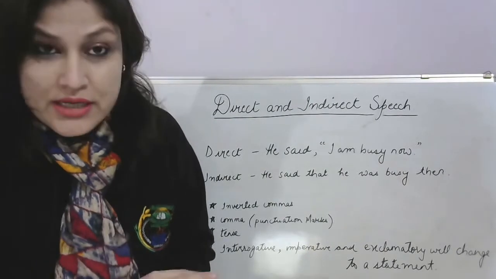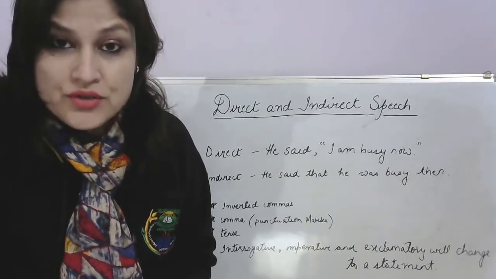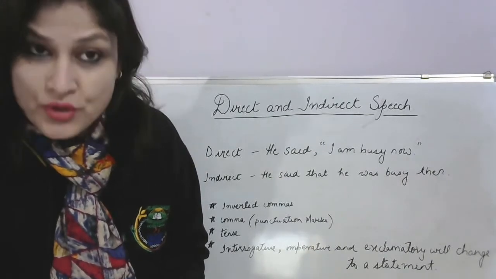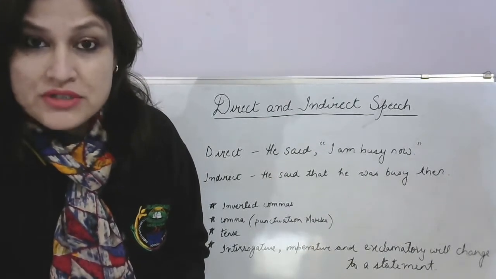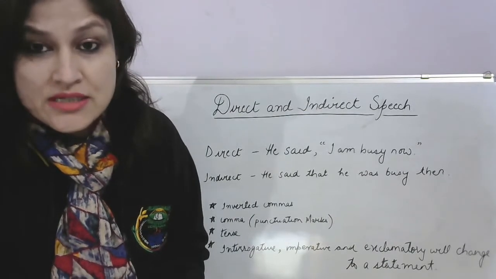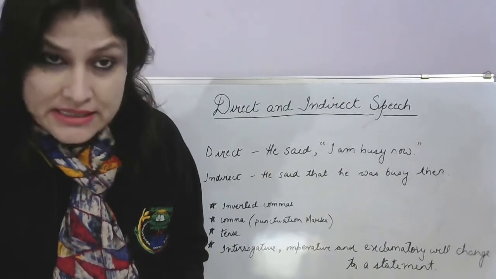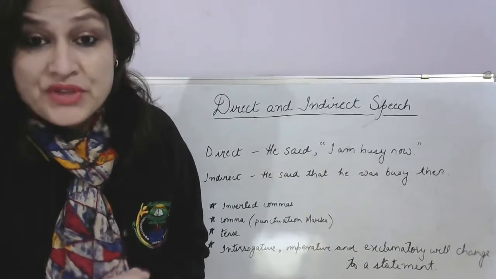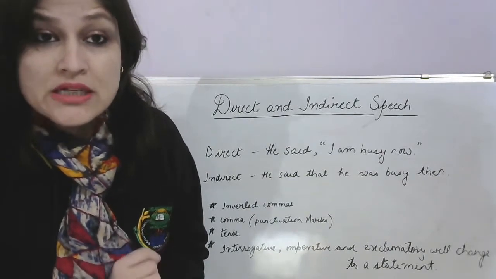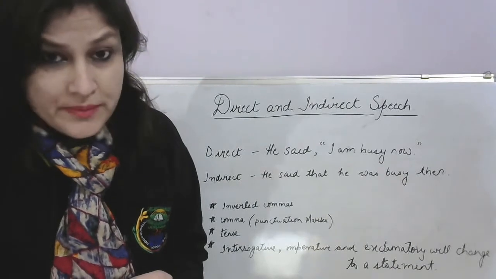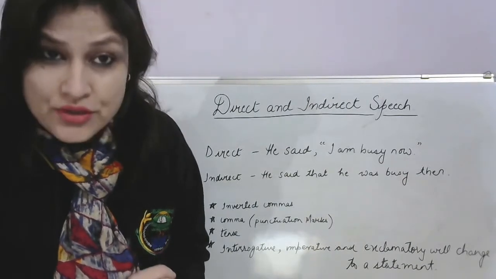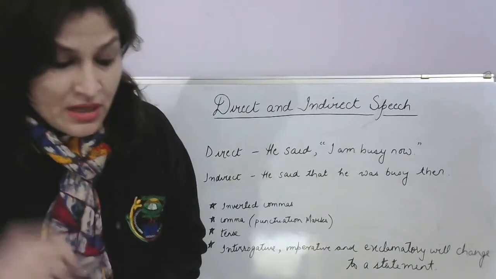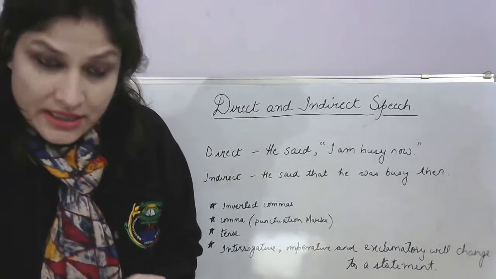Okay, now understand one very important thing: direct and indirect is one of your most important chapters. You will have this topic in your senior classes as well. So please learn it nicely. Go through all the rules. The best thing that you can do is learn them. There's no other way. Right? So you need to learn your rules so that you remember the topic very well. So let's start with direct and indirect speech.